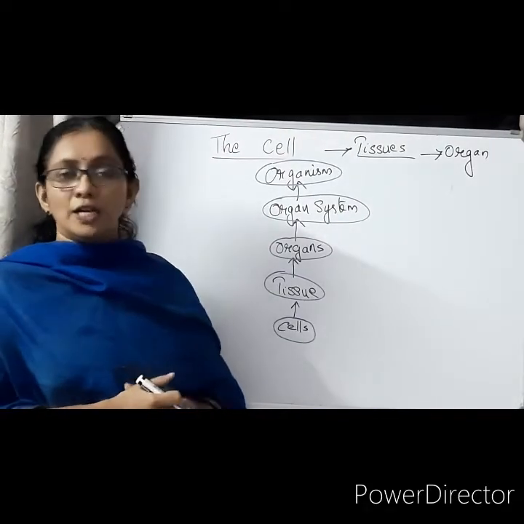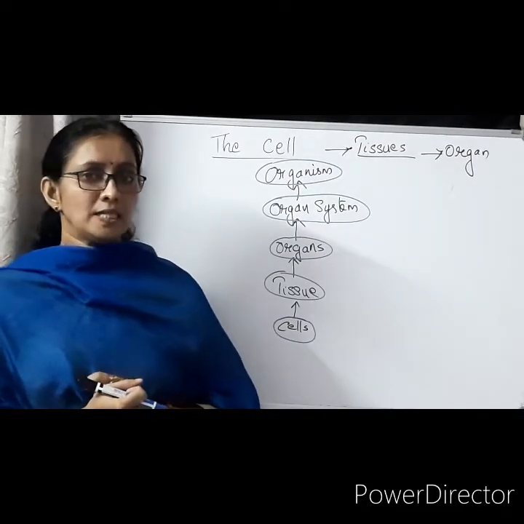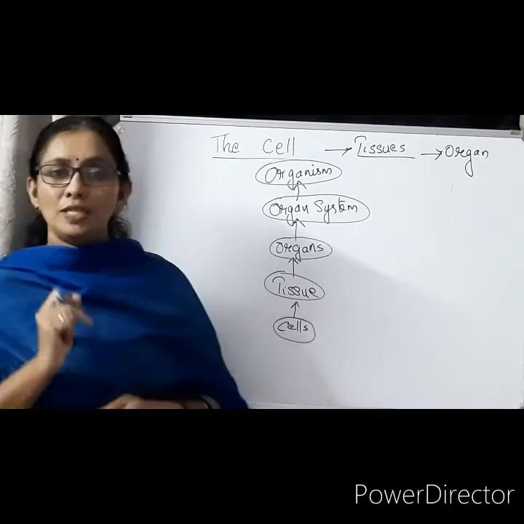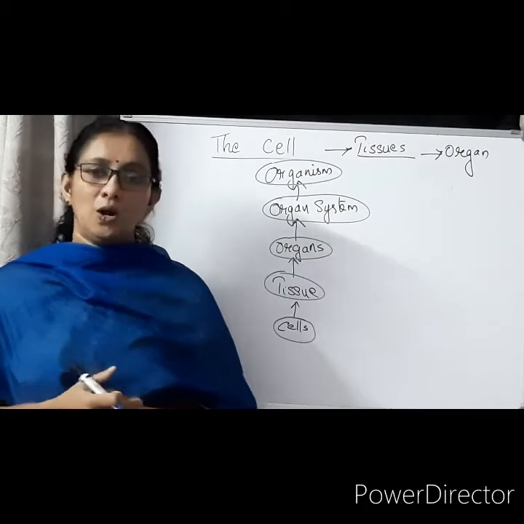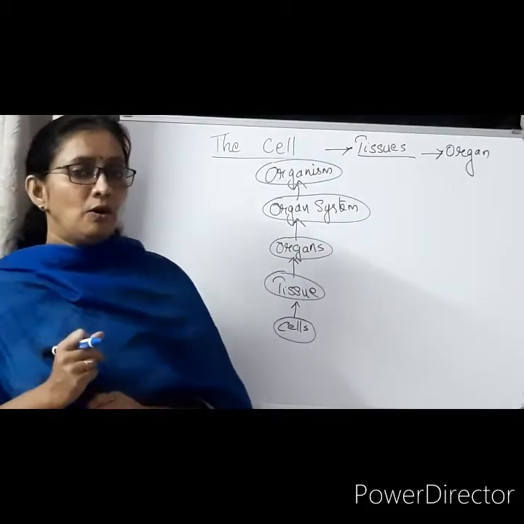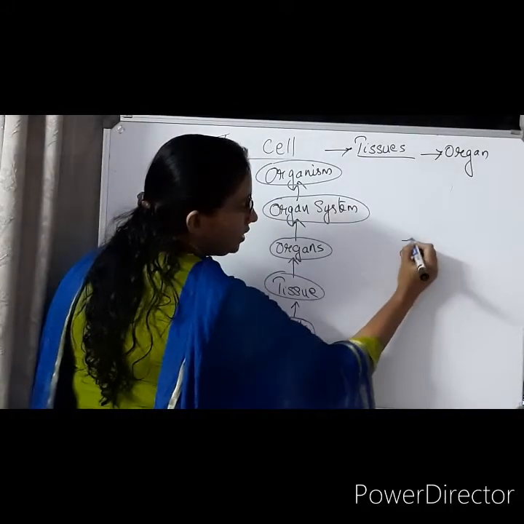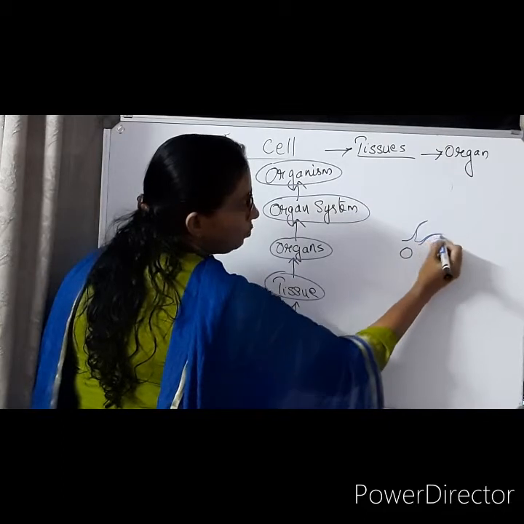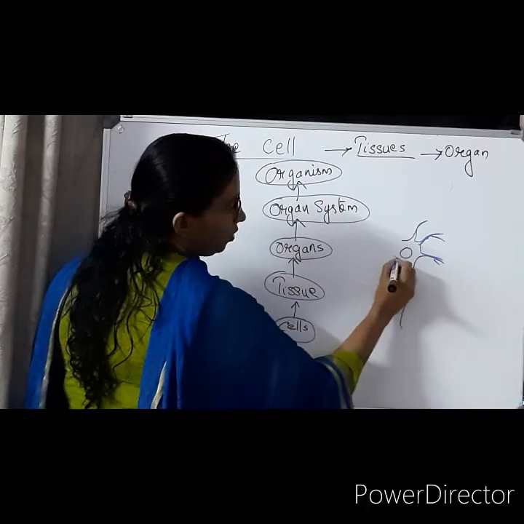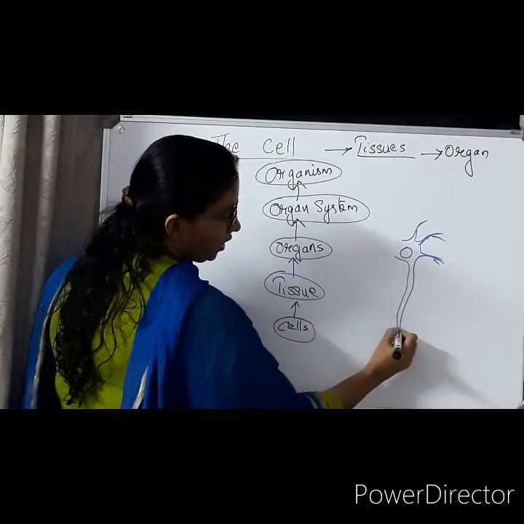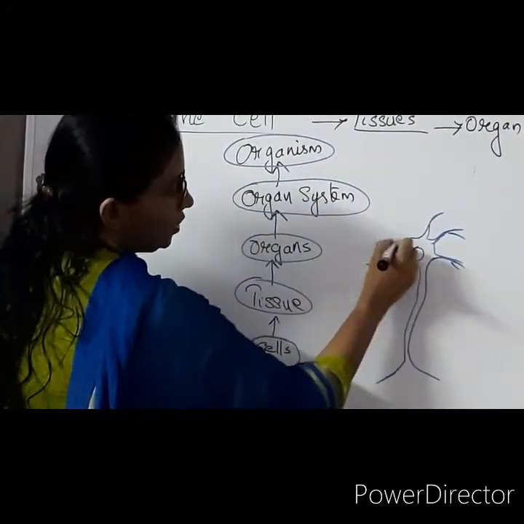And cells have different sizes and shapes. Last year in class 6 you might have learned about the size and shape of the cell. Which is the longest cell? The nerve cell. In the human body, the nerve cell is the longest cell. Do you remember its structure? There is a nucleus and many dendrites, and the longest dendrite is known as the axon.